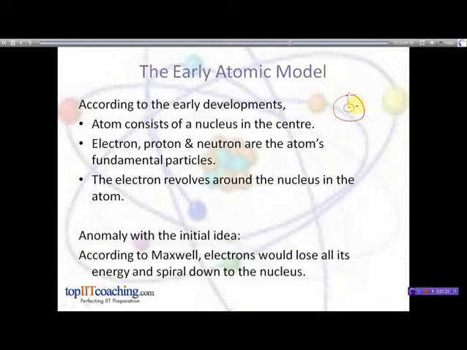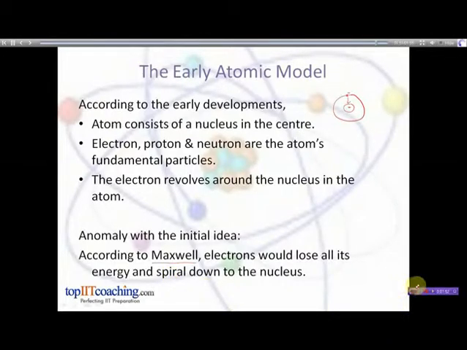But according to Maxwell's electromagnetic principle, an accelerated electric charge must radiate energy. Therefore, the electron must be losing its energy continuously. Eventually, it must end up spiraling into the nucleus and the atom should collapse. Of course, we know that this does not happen. The objects around us do not collapse and disappear.